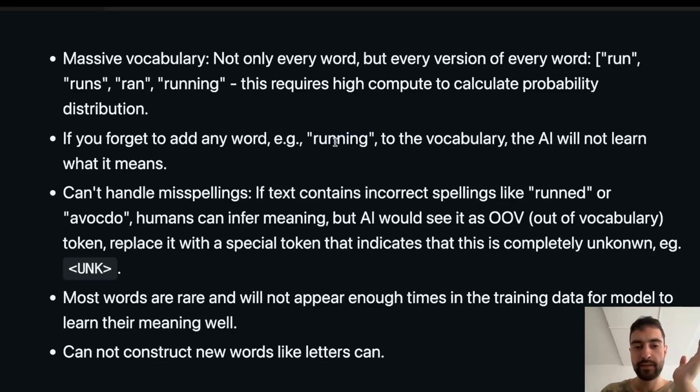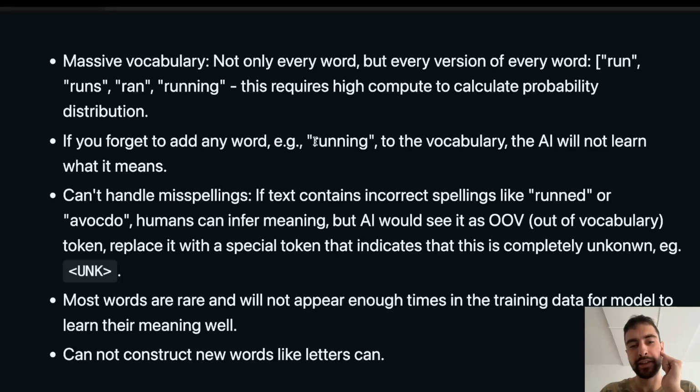Now if we had separate tokens like run, n, and ing, then it would be able to construct these words. I'm foreshadowing a little bit here. I'm showing you that we have these subword tokens, and they are going to prove to be the best way to tokenize, where we don't do it letter by letter because that's too much computation, but we group letters, and we also don't do full words because it's too rigid and we can't modify it.